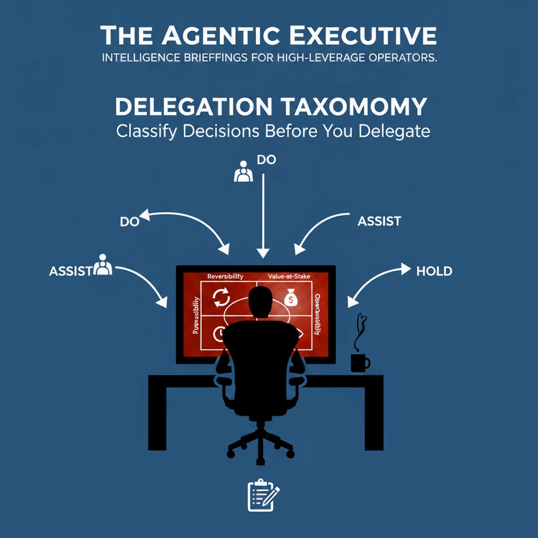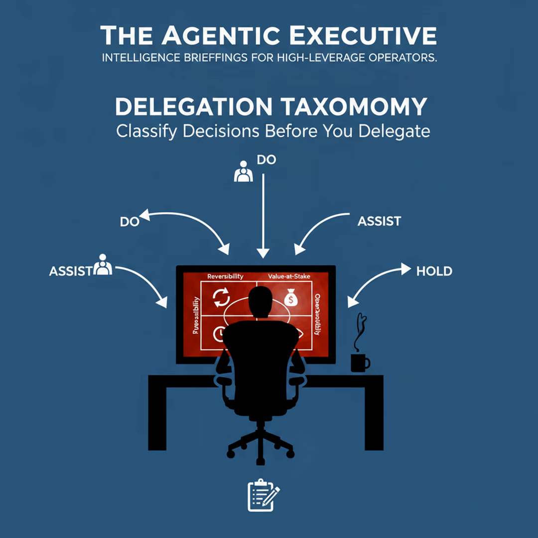Framework in practice, 3 delegate bands. Do, assist, hold. Do means the agent executes with defined guardrails and observability metrics. Assist means the agent prepares options or drafts actions for human approval. Hold means no delegation, human only. Examples: do, routine infra scaling within set budgets; assist, pricing suggestions above a threshold for human sign-off; hold, strategic M&A decisions. Place borderline items conservatively and flag them for review.